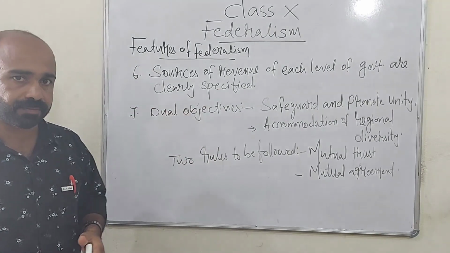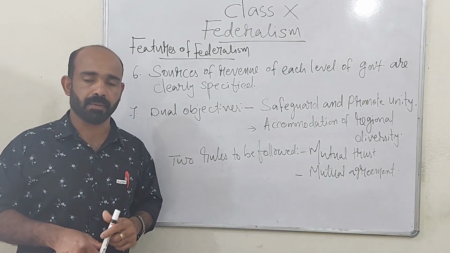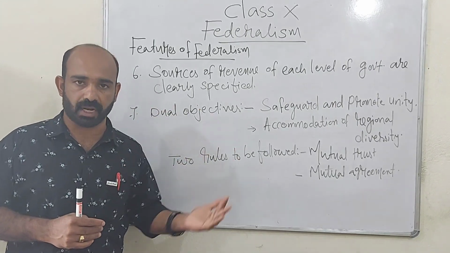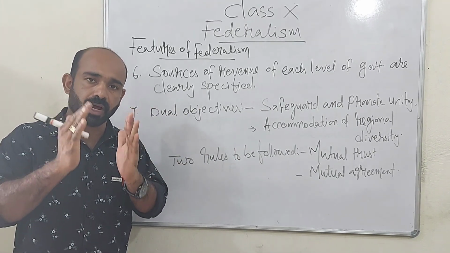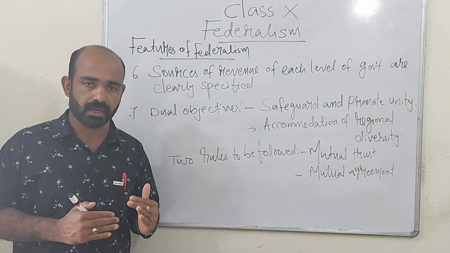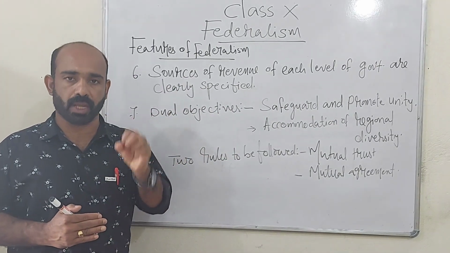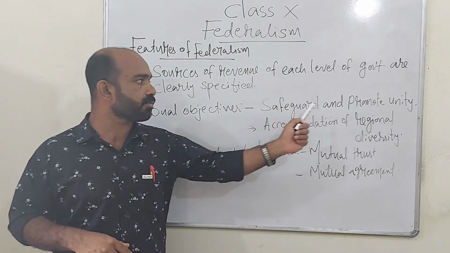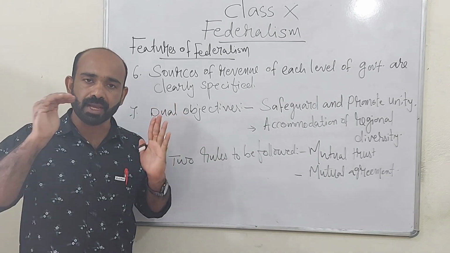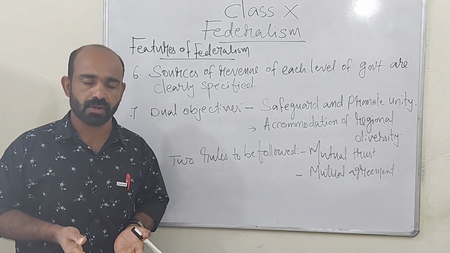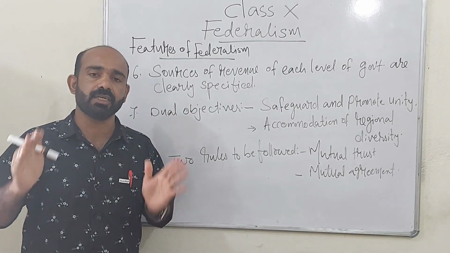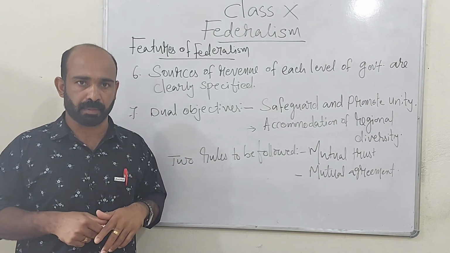And let's see the last feature, dual objectives. That means when a country shifts from a unitary form of government to a federal nation, that country will have two objectives or two aims. The two aims are: safeguard and promote unity of the nation. That means why is a country changing into a federal nation? For promoting unity of the nation. That means for the entire nation, unity among people, for creating unity among the people.